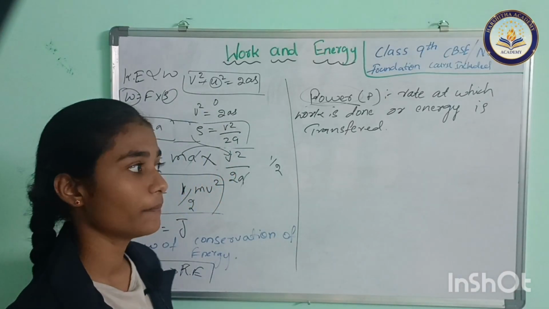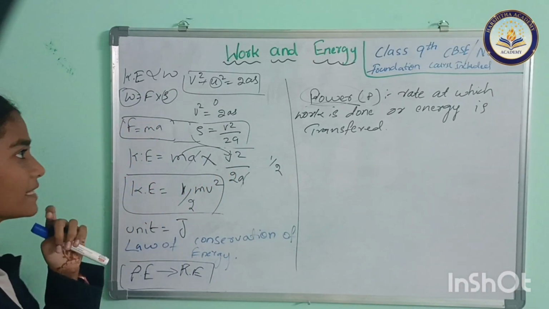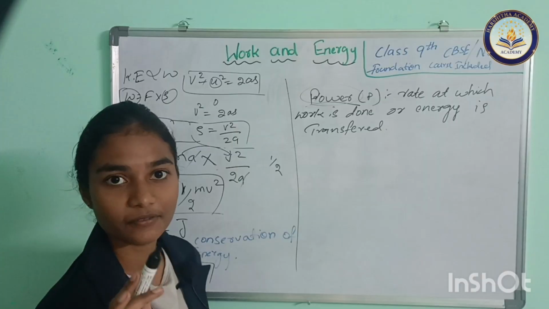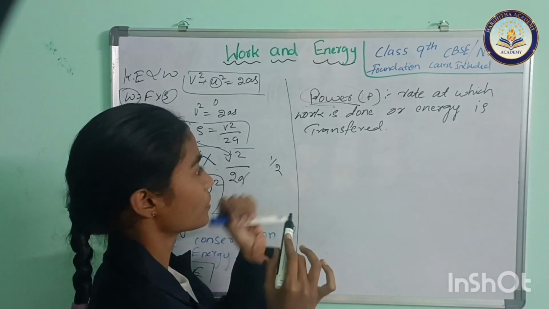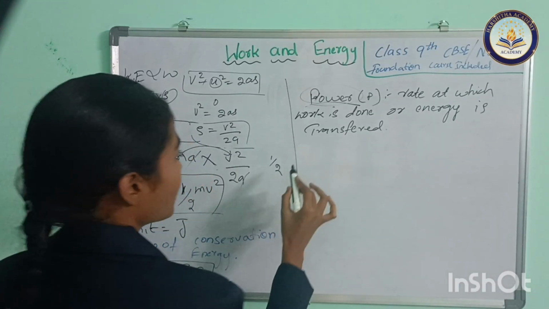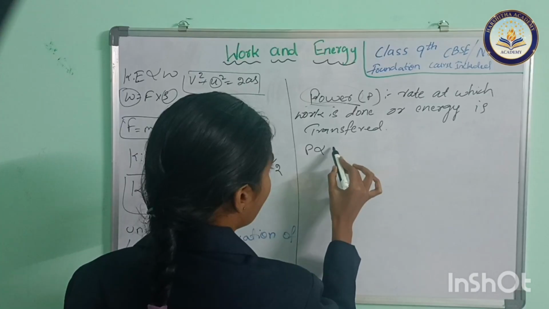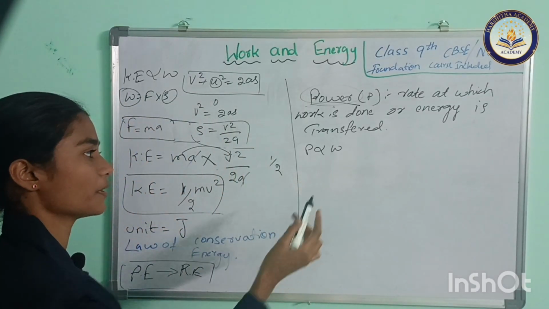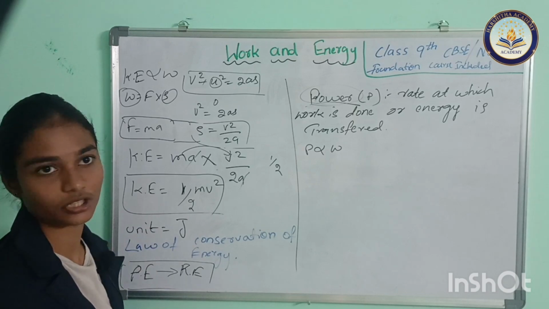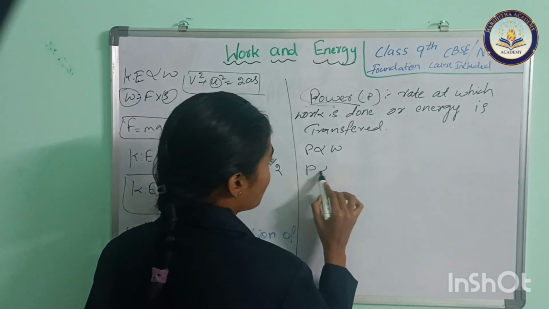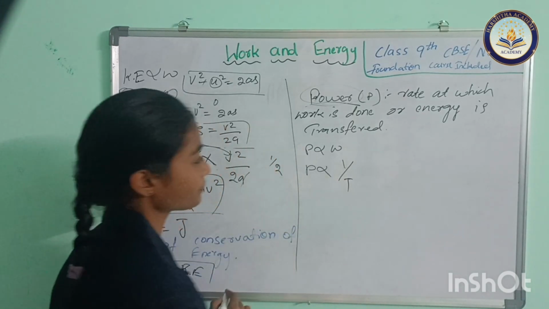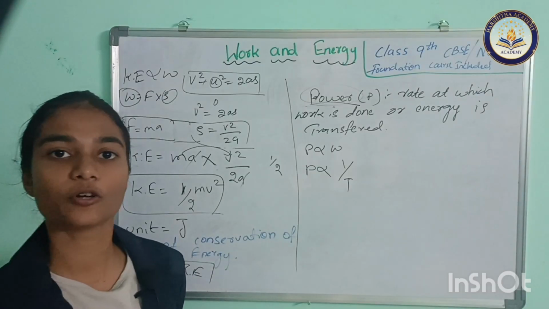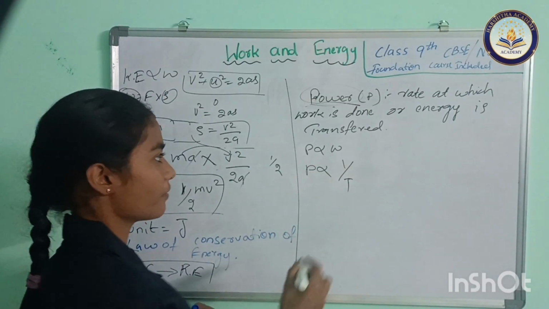For the power formula, power is directly proportional to work, and also directly proportional to energy, because work is directly proportional to energy, and inversely proportional to time. So what is our final formula?